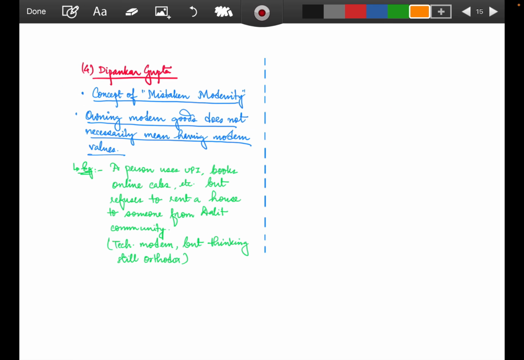Okay, coming to the next, one of the important thinkers for Paper 2 is mistaken modernity. This is a very beautiful concept. The way Dipankar Gupta has shown it, owning modern goods does not necessarily mean having modern values. This is a very important thing that we all do in India, right?